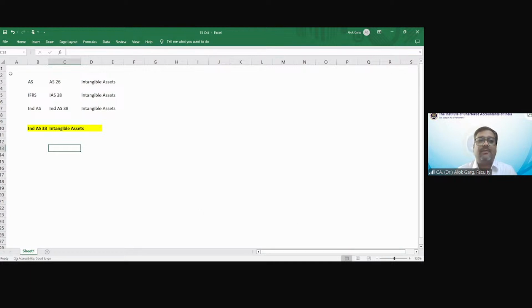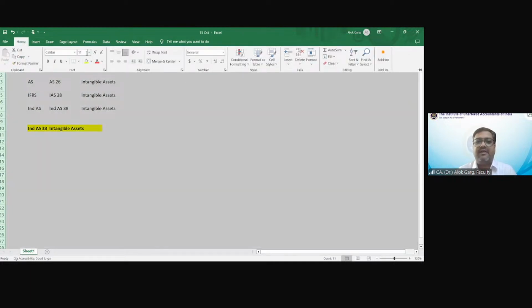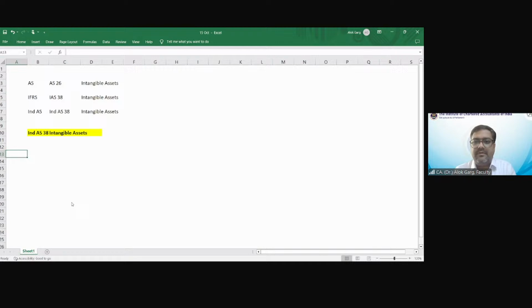We are talking about intangible asset, and we are starting our agenda with the definition. Any question so far? I can see a lot of new students have also joined on the portal, like Pooja. Few more students are there.